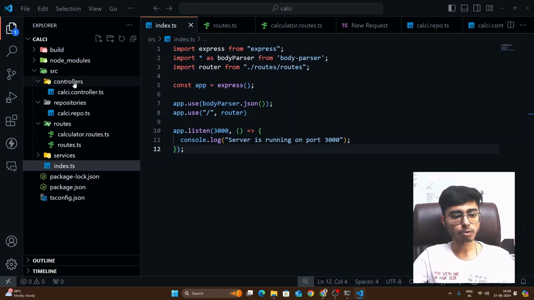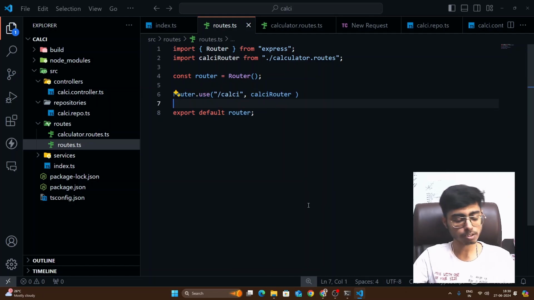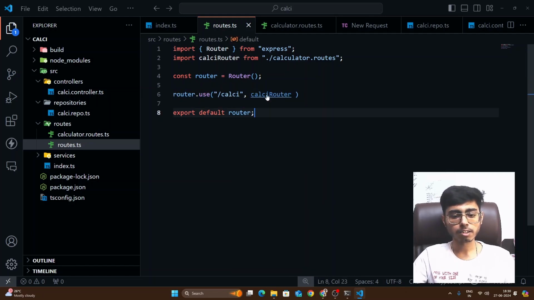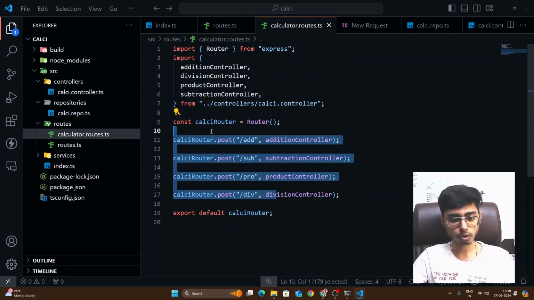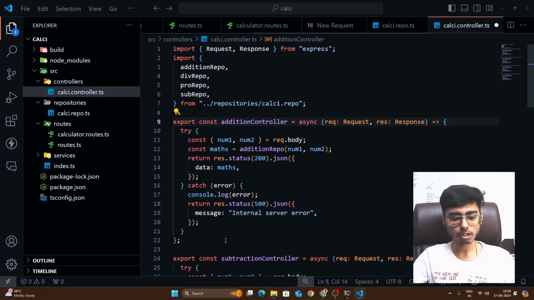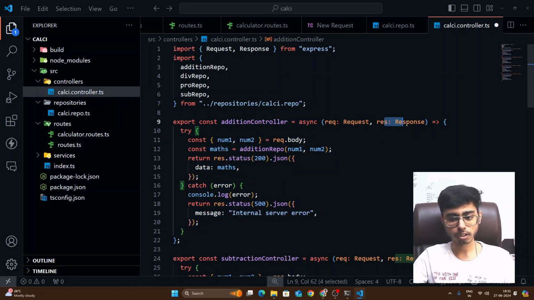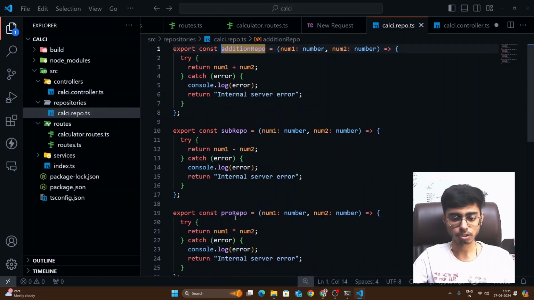After that, I went to routes. I have created one router which is only for the calculator feature. If you have 100 features, create 100 routes. This is redirected to calc router, and we have 4 main endpoints inside this router. All of them are using post endpoint. So just go in the feature, and then my controller receives a request, and it has to return a response, which it is doing perfectly. For any logical part, we have created a repository function. Just go in the repository and see the logic, right?